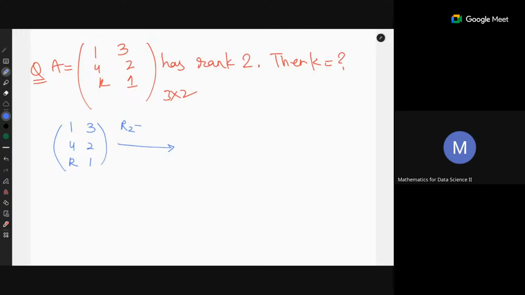So let's do that. Row 1 is 1, 3, and row 2 is 0, 2 minus 12, which is minus 10. Right? Third row remains as it is. Now, what is the next operation?